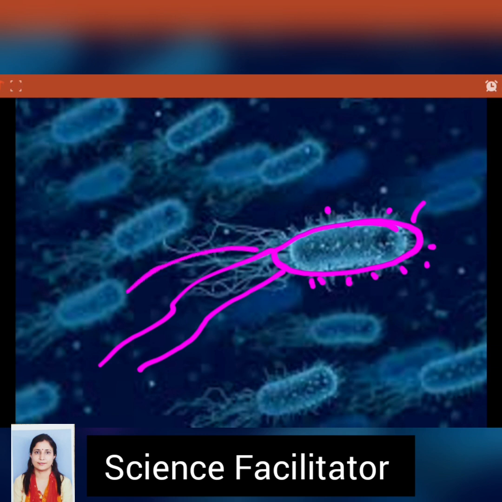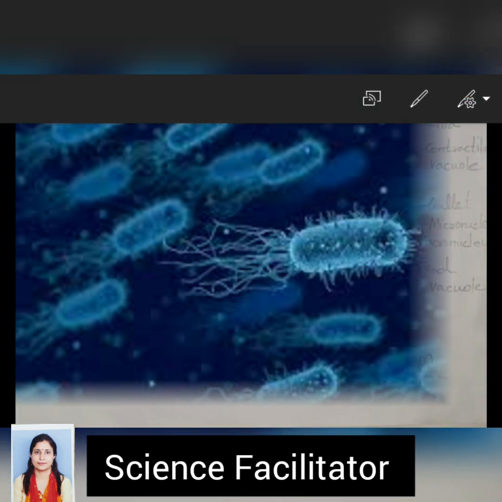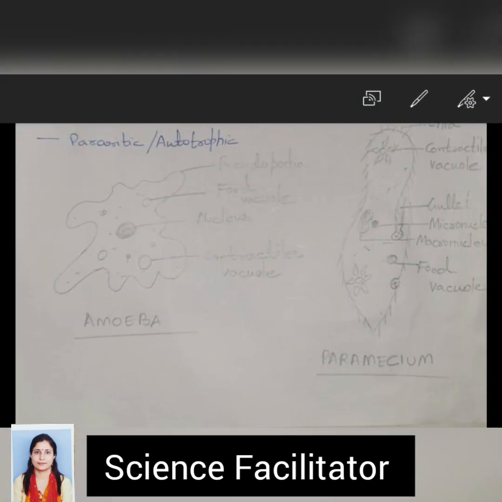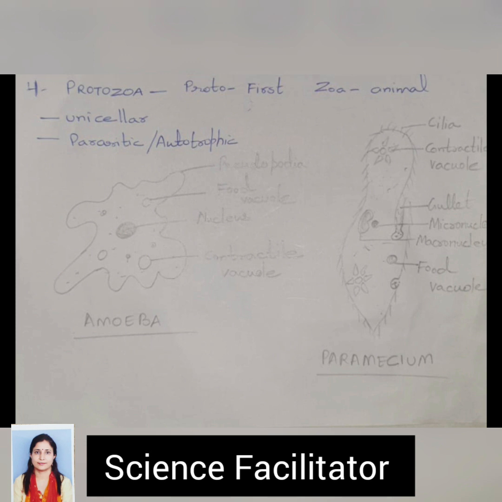So they possess only one cell. The meaning of protozoa: proto means first, zoa means animal. So they were the first animals to appear on Earth's surface.